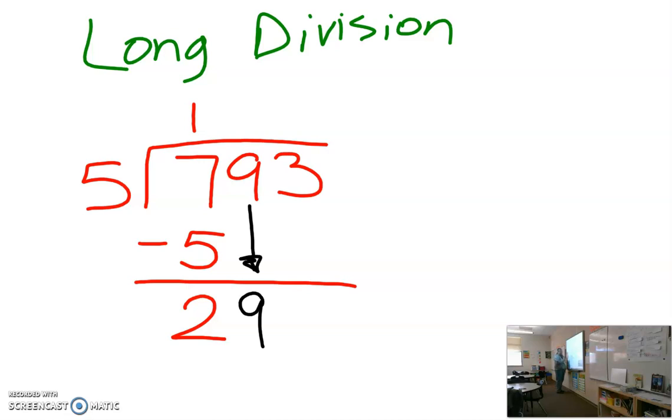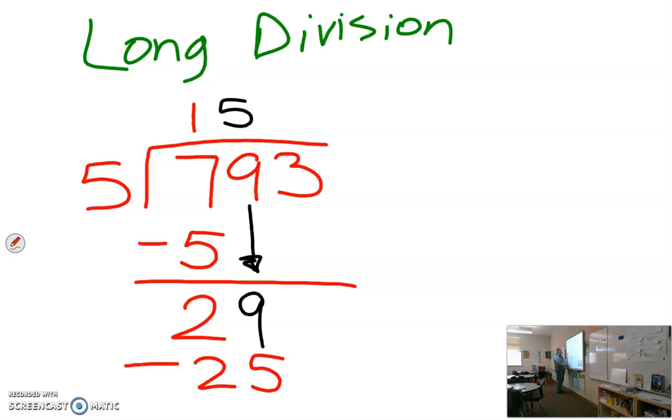Okay. Now I ask again, can 5 go into 29? If 5 can go into 29, how many times? It can go into it 5 times. I kind of wrote this really big, so I don't know if I'm going to have room to do all this, but 5 times 5, which is the next step of multiplying, is 25.